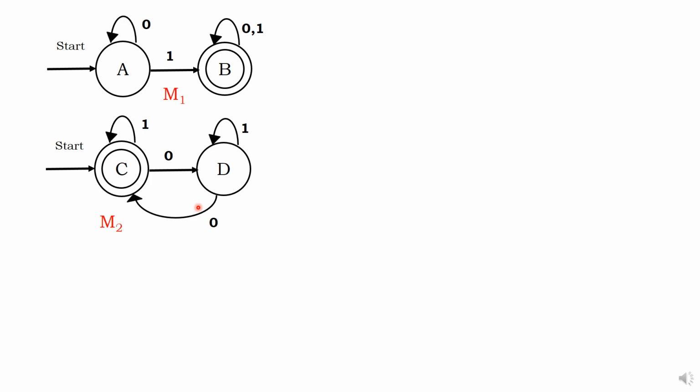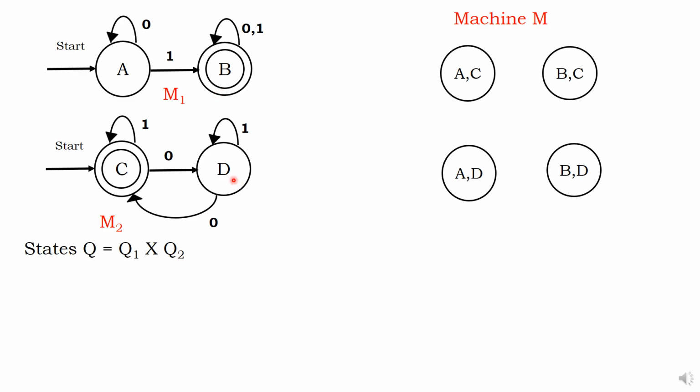Carefully see here. What is machine M? The intersection gives AC, AD, BC, BD. Total four states. AC here, AD here, BC, BD here. That's all, the combination is over.